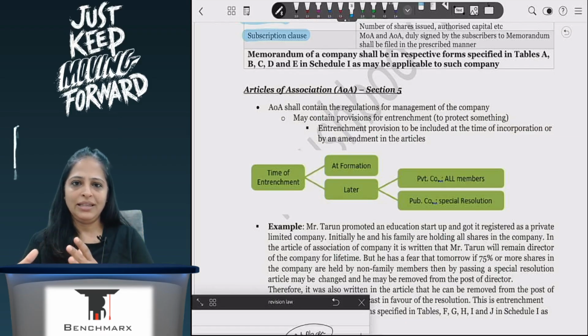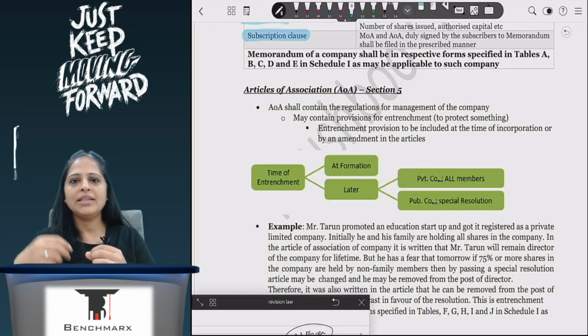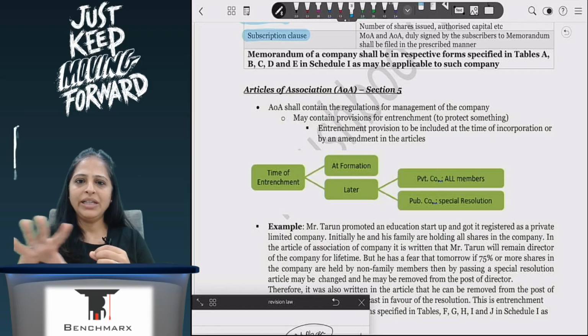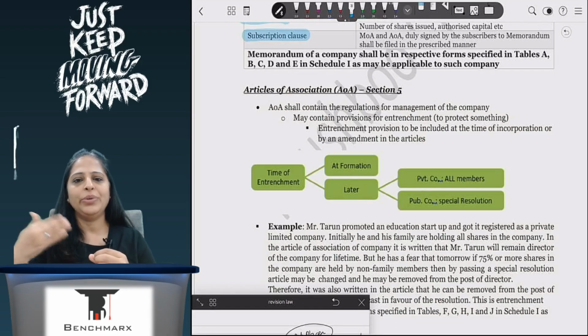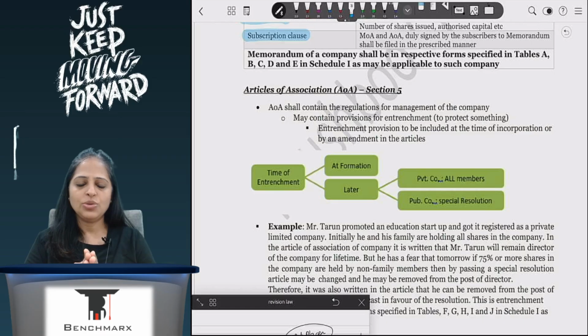All these things which are required for the running of the company, how many meetings I will have, board meetings, general meetings, how will the meetings function, everything that's required for the internal functioning of the company once it has been incorporated will form part of my articles of association. So articles of association will be about my day-to-day functioning.